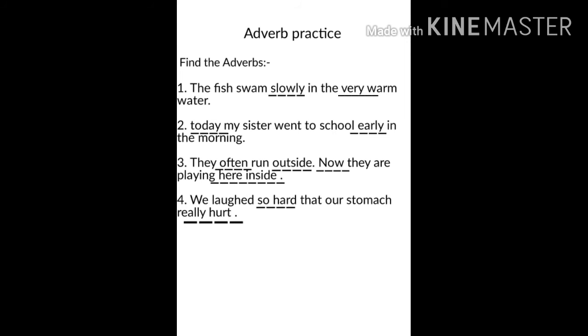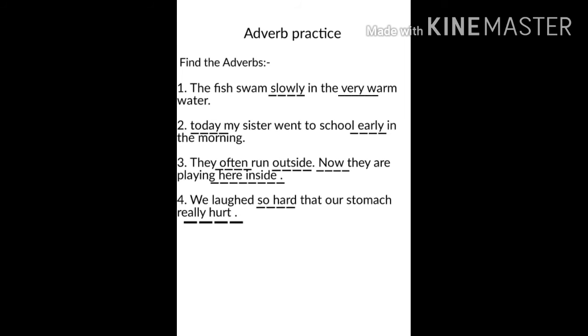First, let's look at the word slowly. What happens slowly in the sentence? It tells us more about the action or verb swam. It tells us how the fish swam. How did the fish swim? Slowly. And the next word, very. Very tells us more about the adjective warm. It tells us how warm the water was. How warm was it? Very warm.